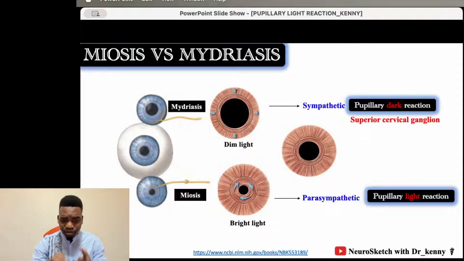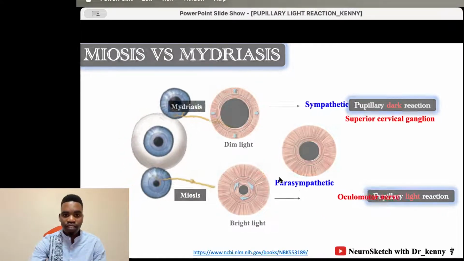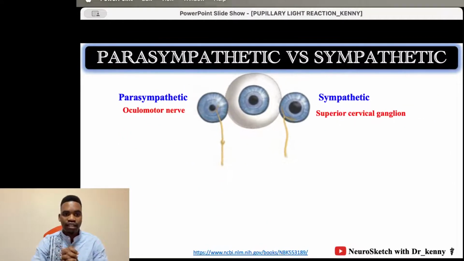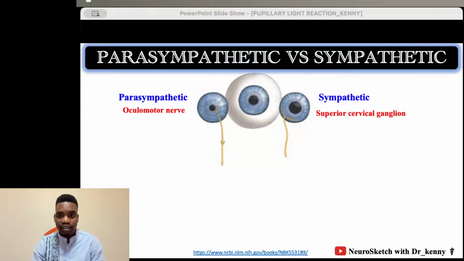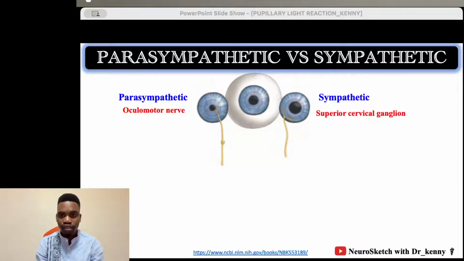And then we know that the sympathetic is coming from the superior cervical ganglion, and the parasympathetic is coming from the oculomotor nerve. Let me emphasize this in this slide. We have said it's under autonomic control, so it's either sympathetic or parasympathetic. And we are now conversant that dilatation is sympathetic, and constriction is parasympathetic.